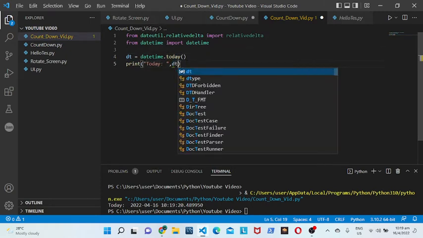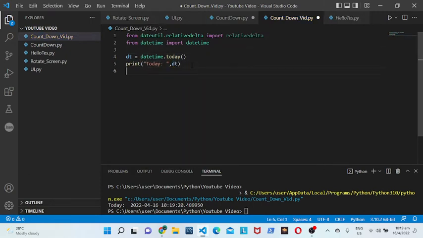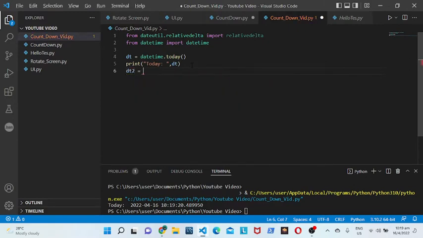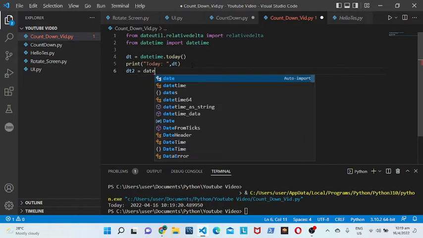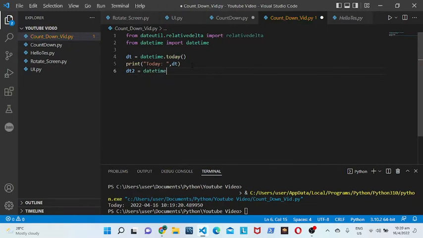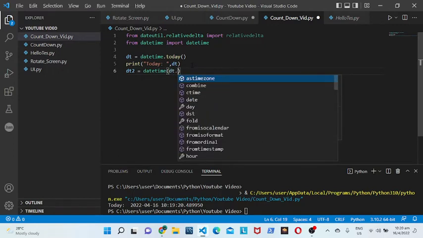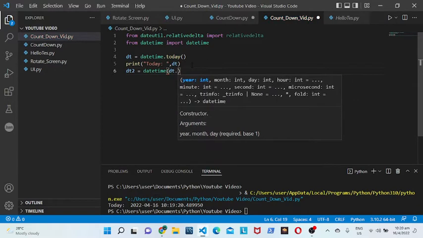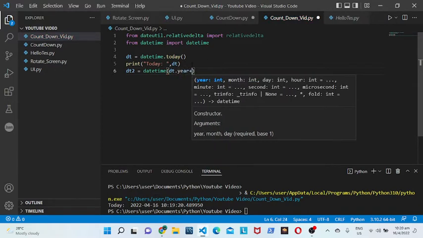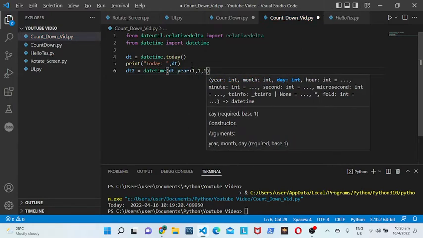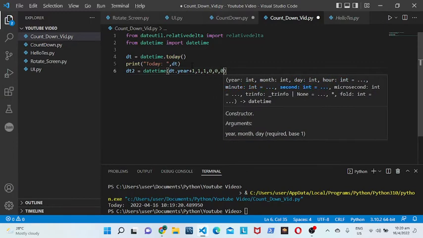Then name a variable called dt2, date2, and put this datetime, dt.year plus 1, 1, 1.